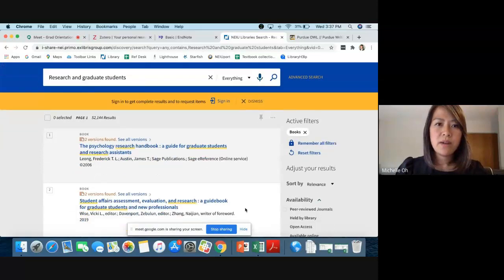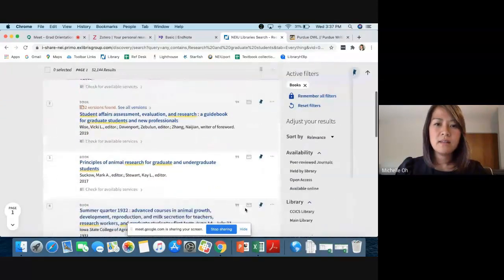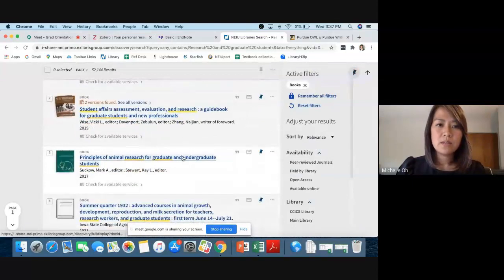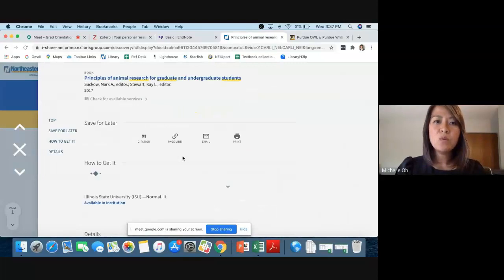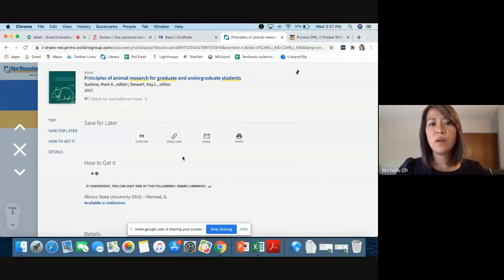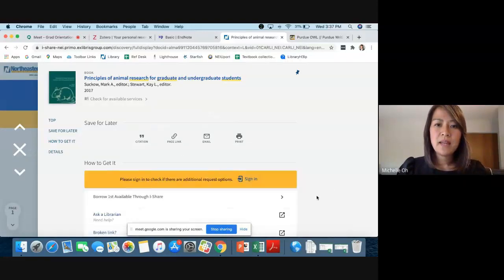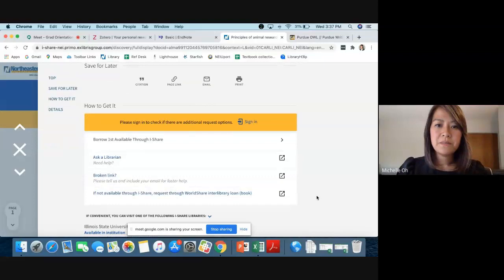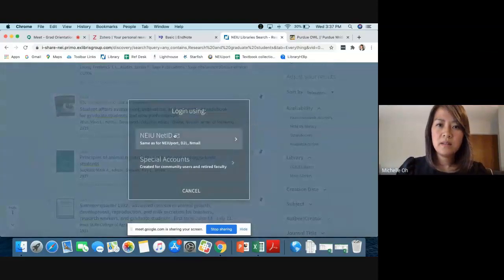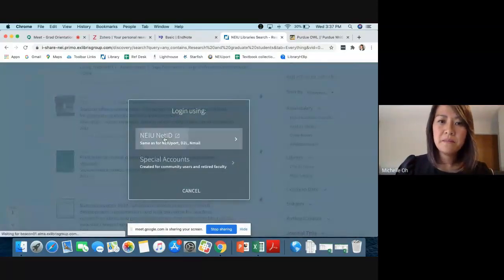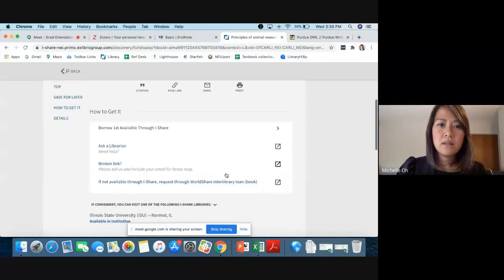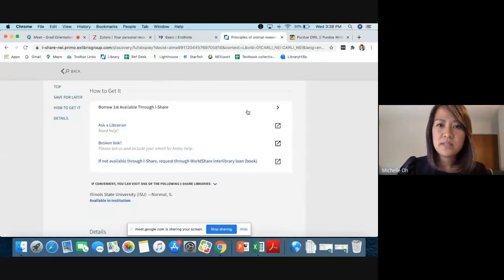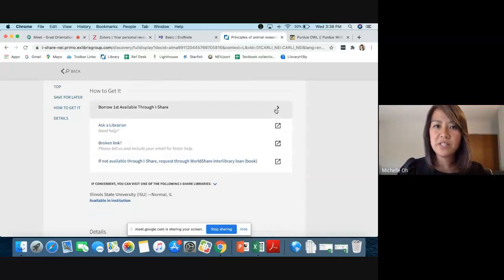So here's a number of records, and let's go ahead and look at this record, Principles of Animal Research, and I'll open that up. And now we'll be looking at a record that lets us know where this is available and how to get it. And if I sign in using my NetID and password again, I can go to this section that says borrow first available through iShare.